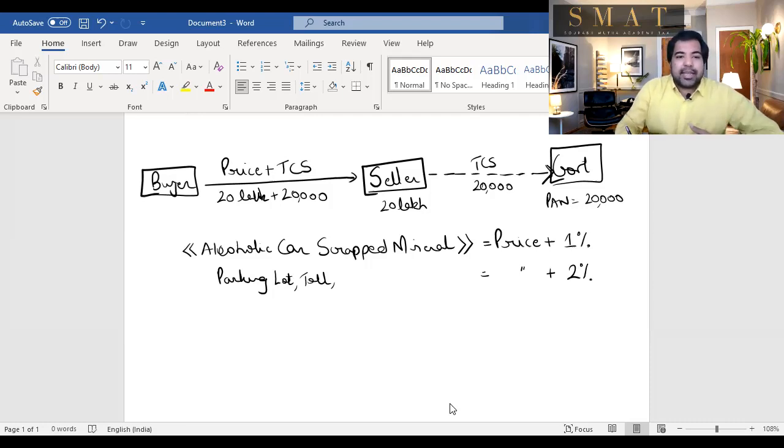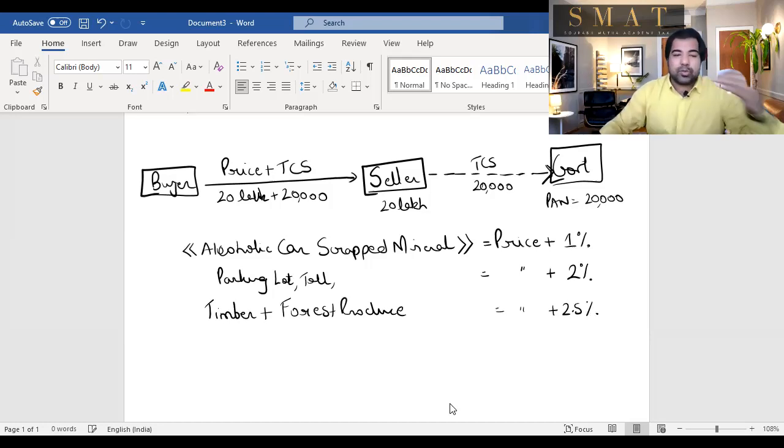Next, if someone is selling you timber plus any other forest produce, timber basically means wood, then he will collect the price plus 2.5%. So guys, we are increasing in the order. So first 1%, alcoholic cars, scrap mineral, then 2%, then 2.5%, and then tendu leaves. Tendu leaves are the one which are used in making BDs, guys. The cigarettes, the BDs. The BDs use tendu leaves. So in that case, it is the price plus 5%.